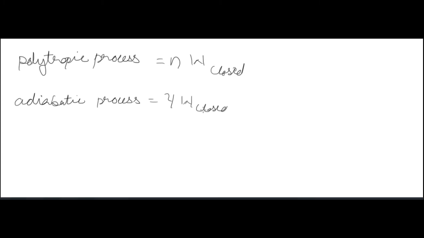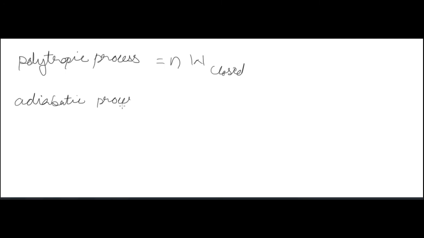Now for the open system polytropic process, work done in an open system is equal to the polytropic index n into work done in the closed system, n into W closed.